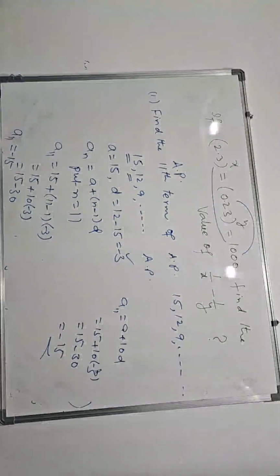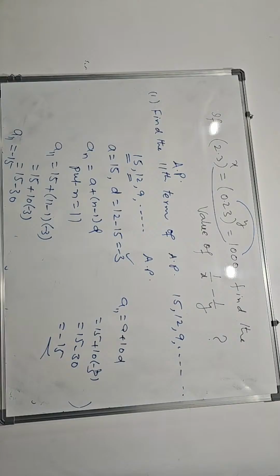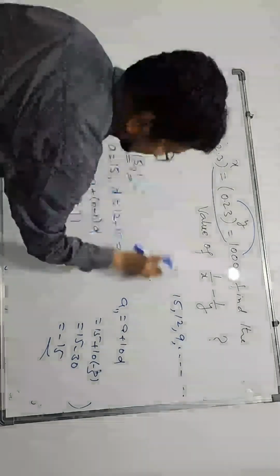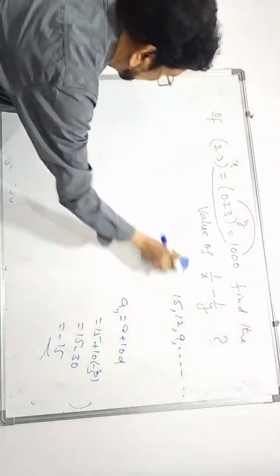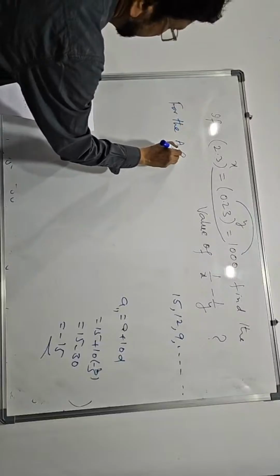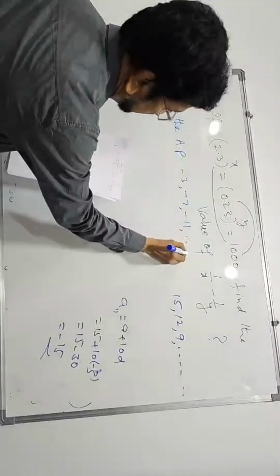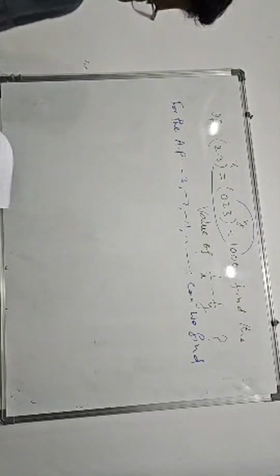Next, arithmetic progression. Next problem we shall see. For the arithmetic progression, AP, in short I am writing AP: minus 3, minus 7, minus 11, and so on. Can we find directly